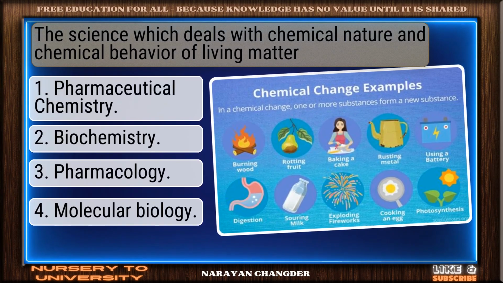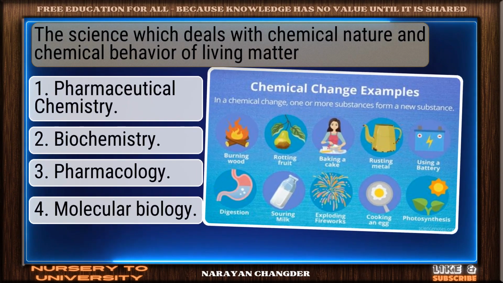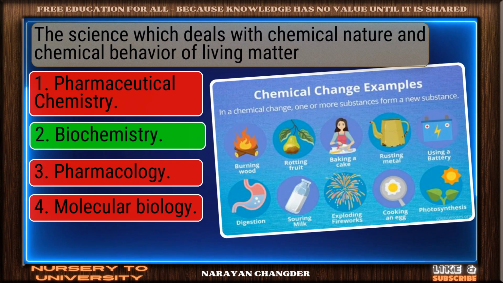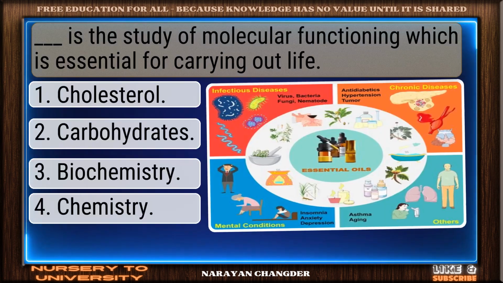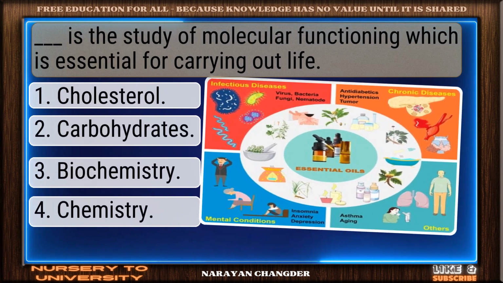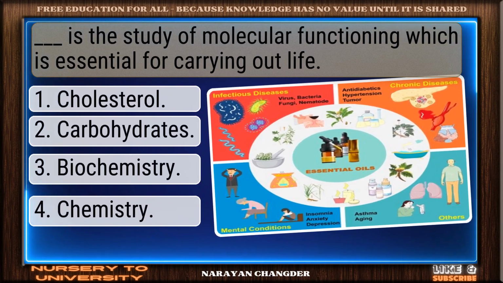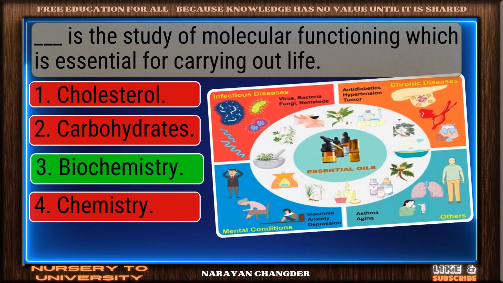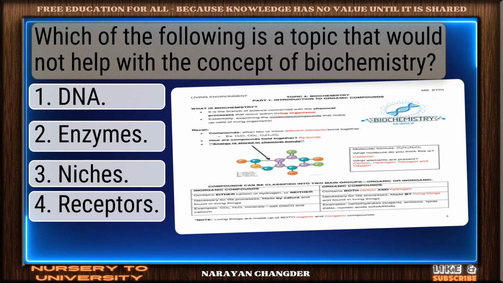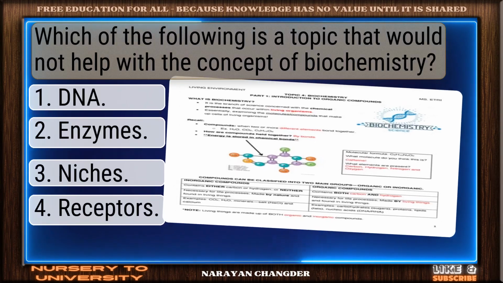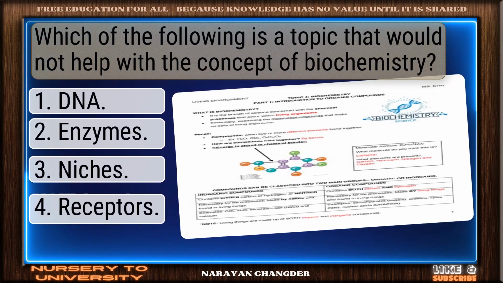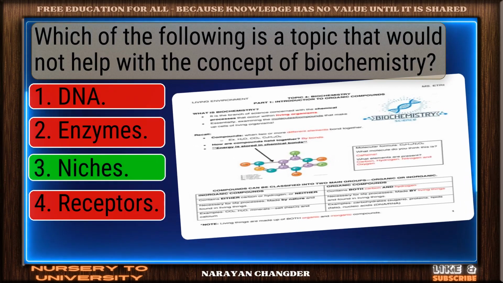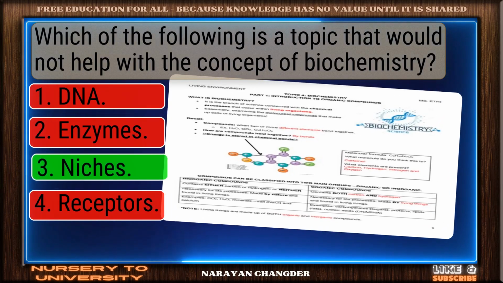The science which deals with chemical nature and chemical behavior of living matter. Great job. Biochemistry is the accurate answer. DASH is the study of molecular functioning, which is essential for carrying out life. Correct. Biochemistry is the right answer. Which of the following is a topic that would not help with the concept of biochemistry? Tests. You're right. Nietzsche's is the correct answer.